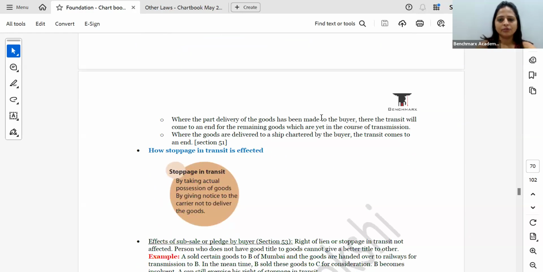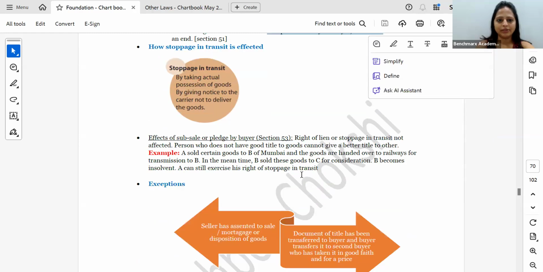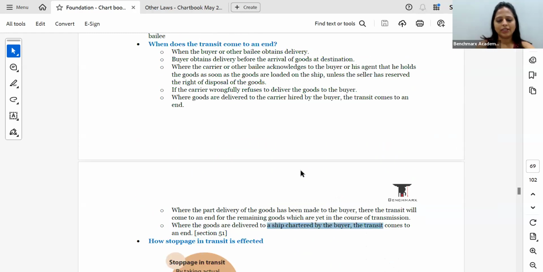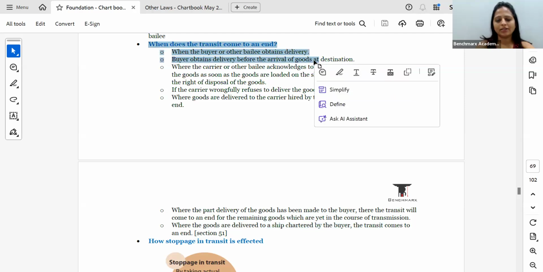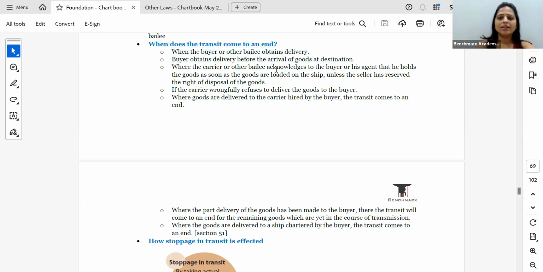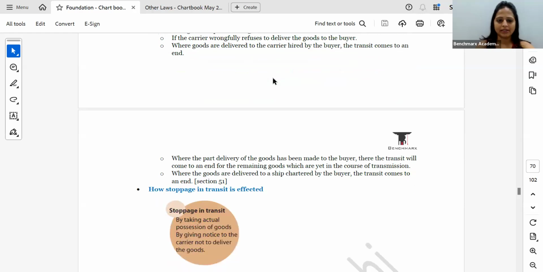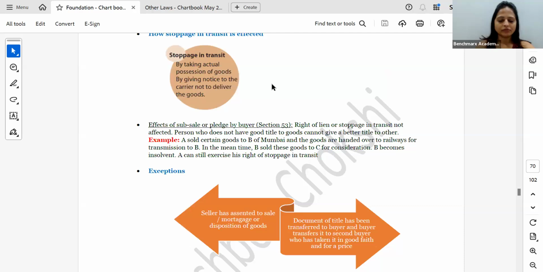Where part delivery of the goods has been made to the buyer, the transit will come to an end for the remaining goods which are yet in the course of transmission. So out of 100 lots, if 50 have been delivered, then for the other 50 also the transit has come to an end. Goods delivered to a ship chartered by the buyer, then it will come to an end. So when it comes to an end is important from a practical perspective, in order to determine whether the right to stoppage in transit can be exercised or cannot be exercised.